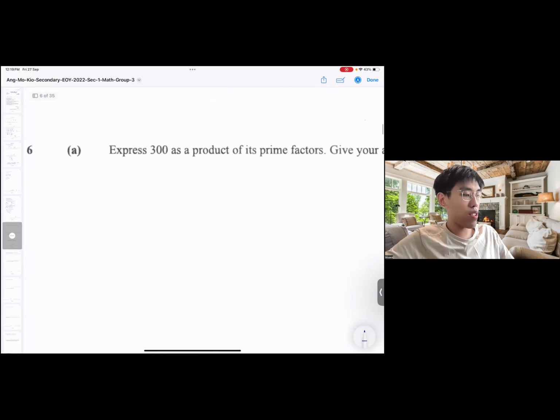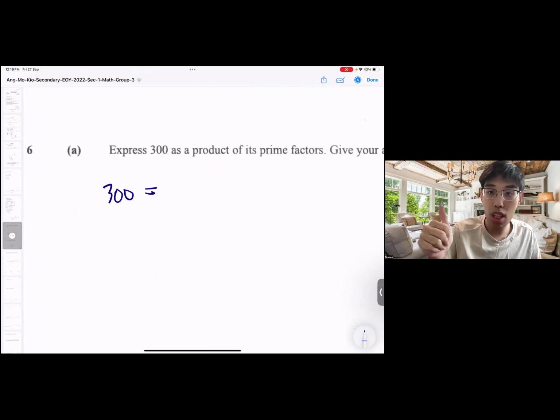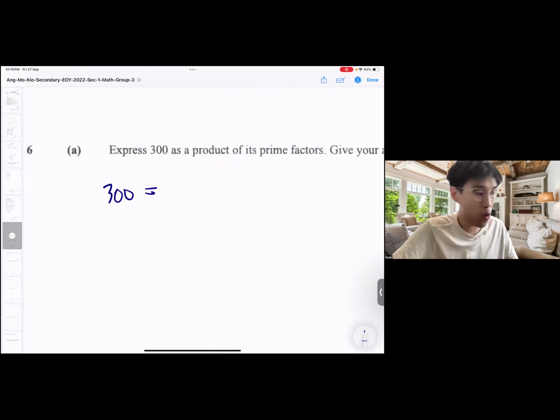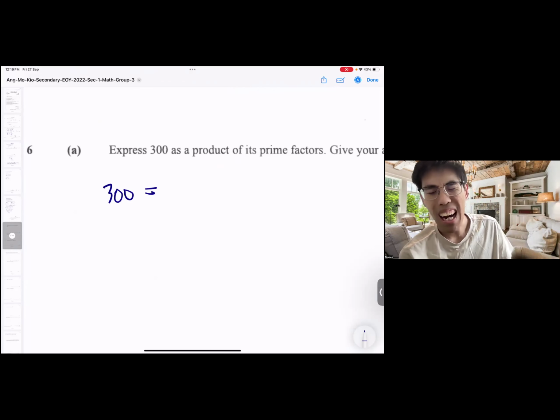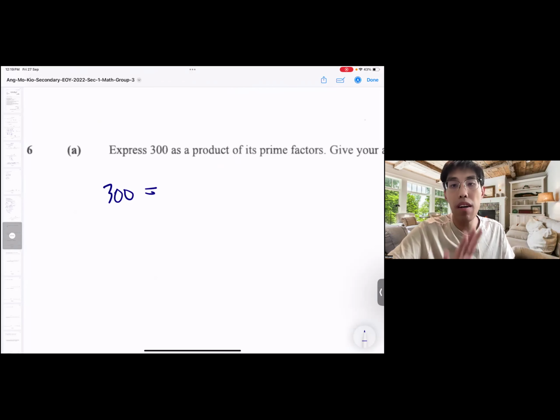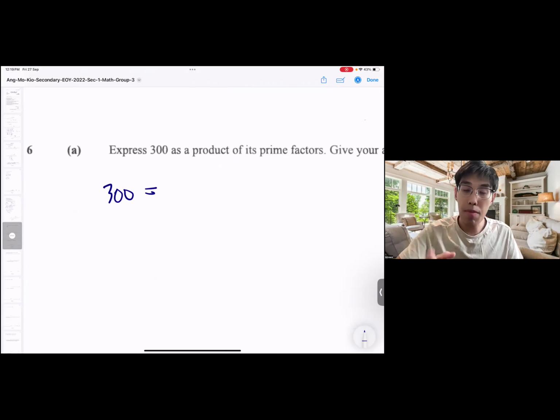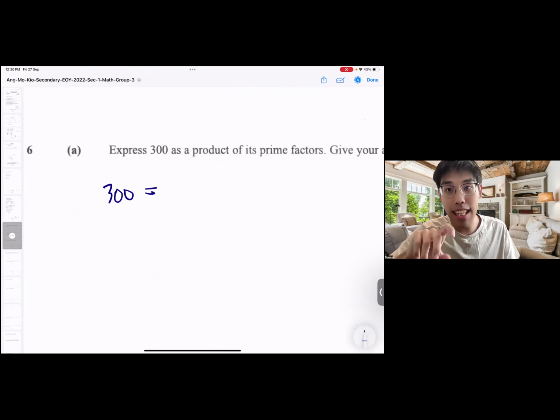Okay, so 300. There are two ways to do this prime factorization, either by branching or by ladder. I'll do both. I'll show you. Of course, personally, I choose branching. I don't really like ladder. But if you are comfortable in ladder, I say again, if you are comfortable in ladder, go ahead. It doesn't matter. As long as at the end of the day, the index notation must come out. So there are two ways to do this.